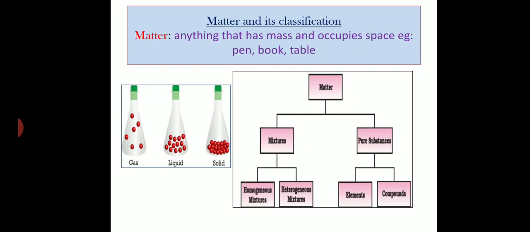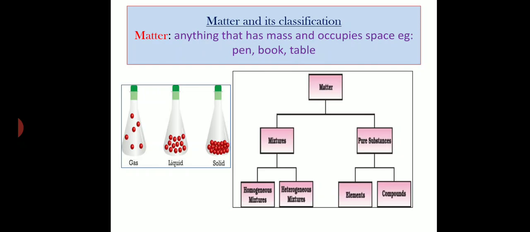And what about a heterogeneous mixture? A heterogeneous mixture has distinct boundaries. You can see two phases or two substances separately, right? Oil in water, you can see these two are immiscible. Salt and sand, you can distinguish them. So these are examples of heterogeneous mixtures, right?